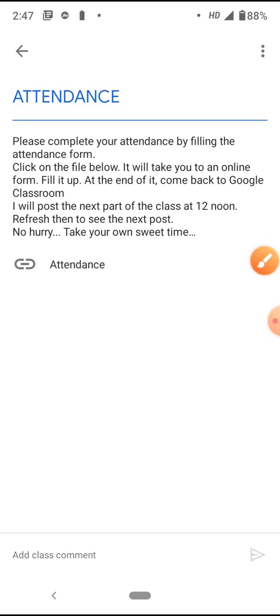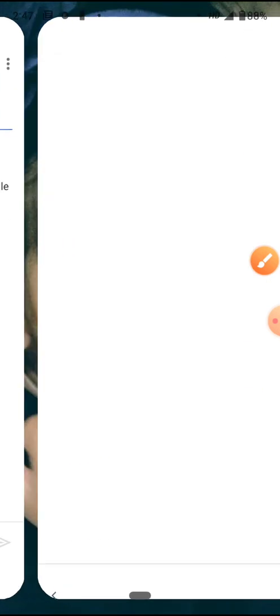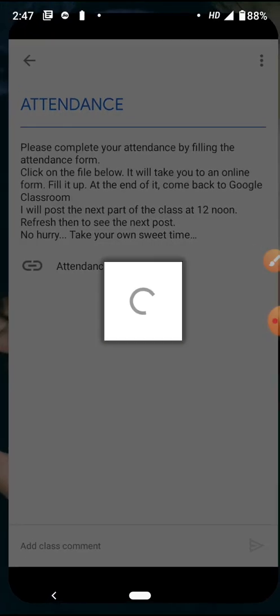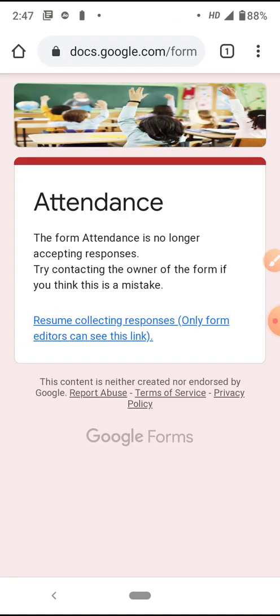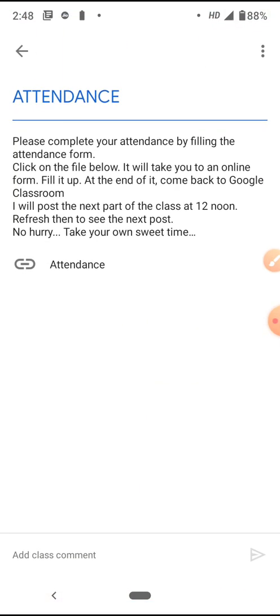There's going to be a message. Now, very important, please read the message very carefully. This one is from a different post, but tomorrow whatever message you get, please read it very carefully. Tomorrow there's going to be another file, not the attendance file. It is going to be a different file here. What you need to do is simply click this and it will take you to a separate Google form, which is going to open up. The one here is already closed for receiving attendance. Fill up the details in the Google form that opens up on your screen and attempt your examination.